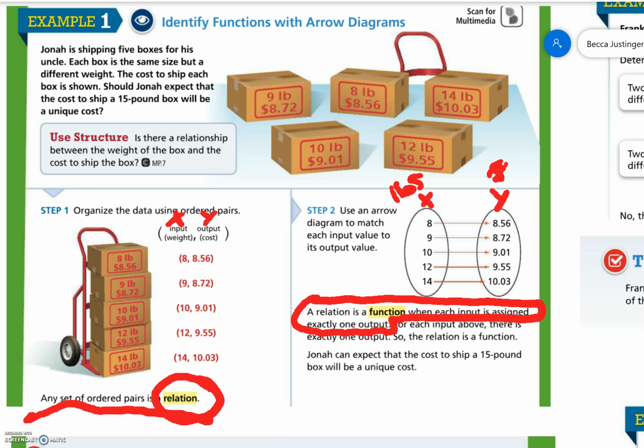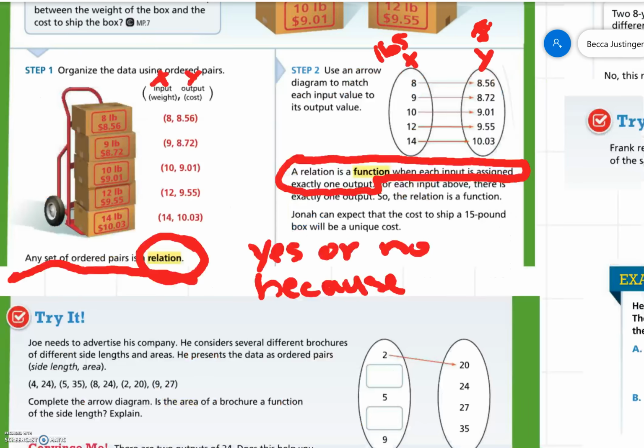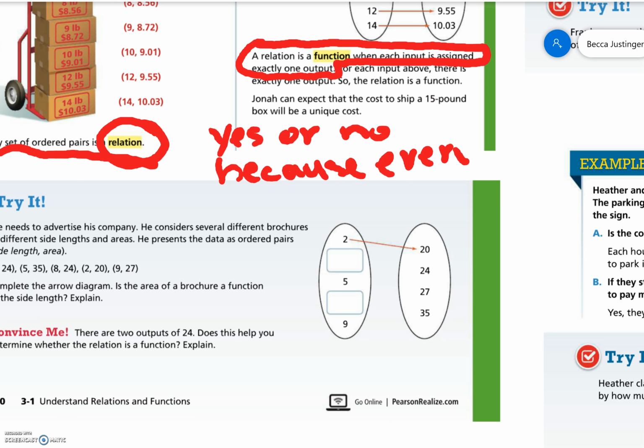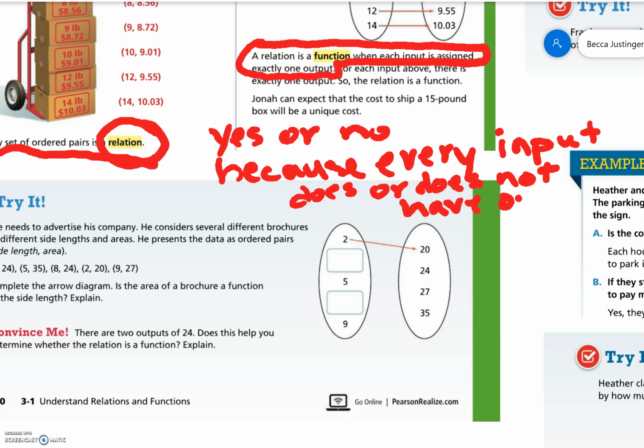So if someone ever asks you if a relation is a function, your answer is yes or no, because every input does or does not have one output. So everything you put in only has one number that comes out for it. We'll see more examples where that does and doesn't happen so we can get used to it.